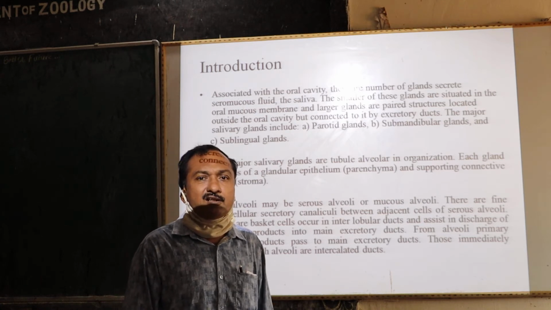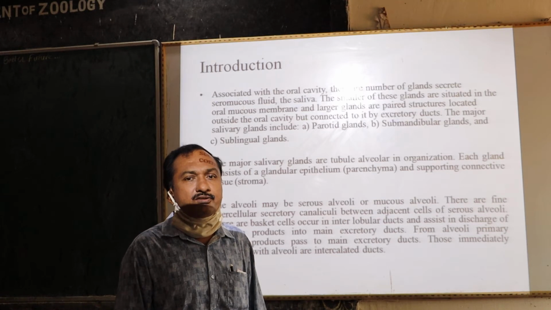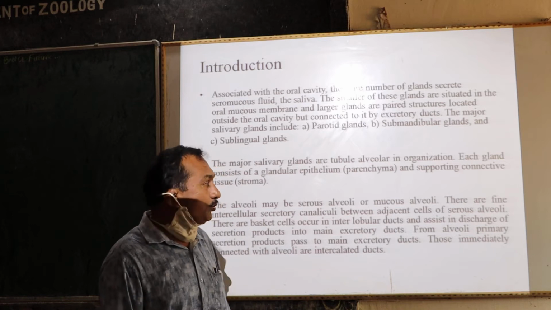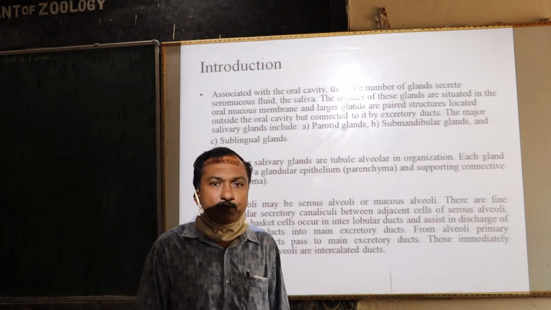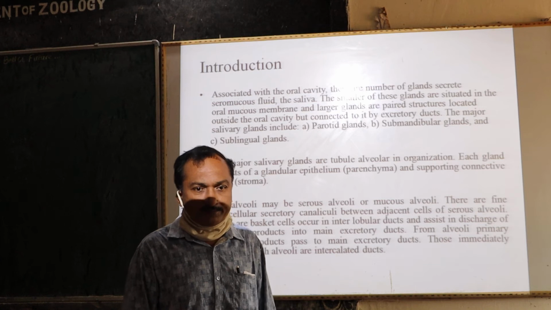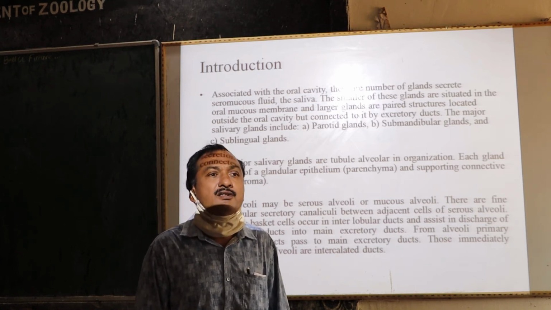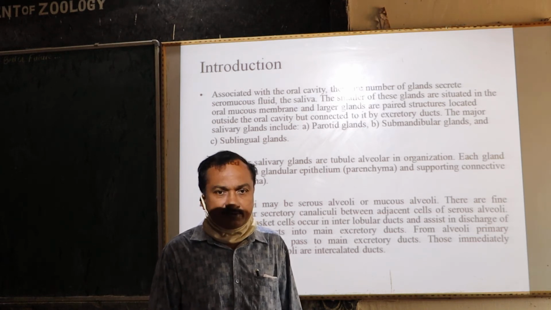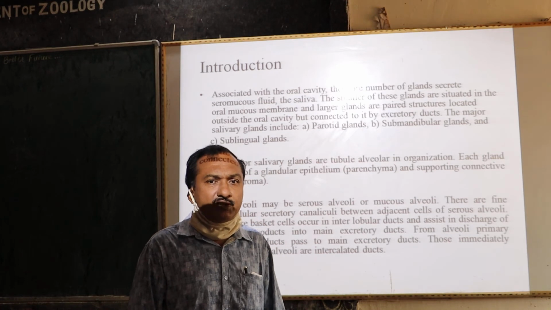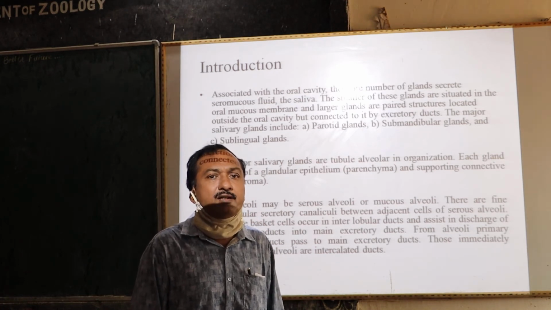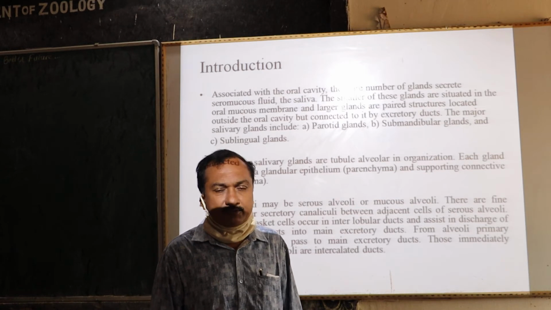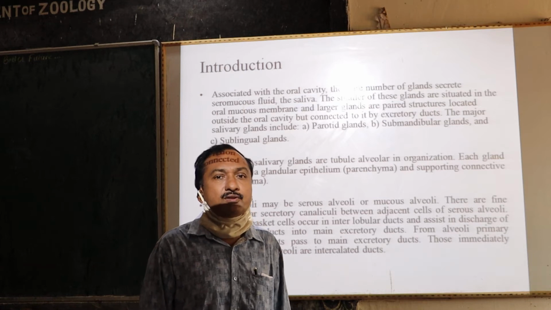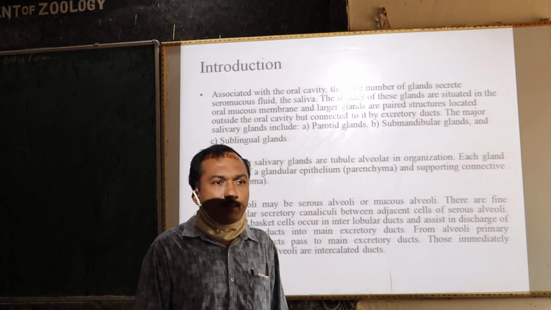So there are the alveoli. There are two types of alveoli: mucus type alveoli and serous type alveoli. The alveoli have basket cells, which secrete their secretions. There are ducts that connect the alveoli and the intercalated ducts. So the duct system is very important for pouring these secretions inside the mouth.